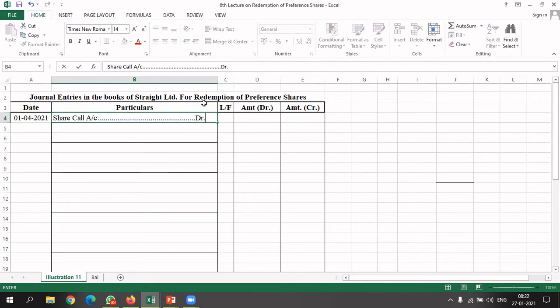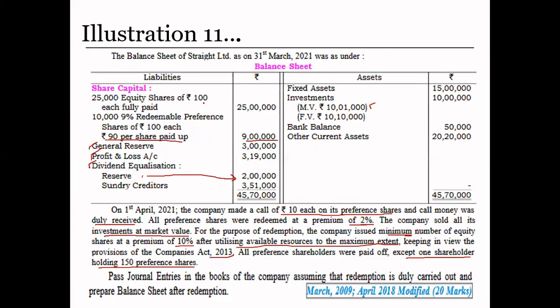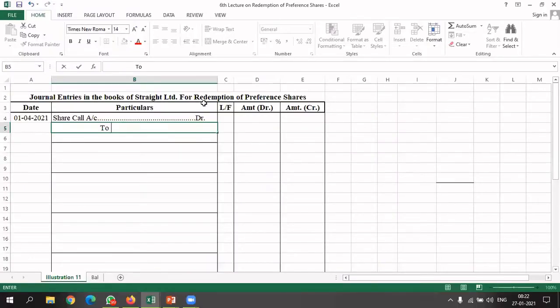Debited to 9% preference share capital account.